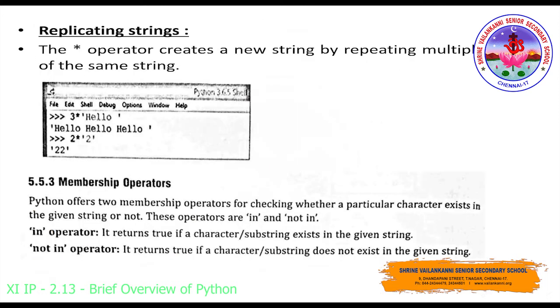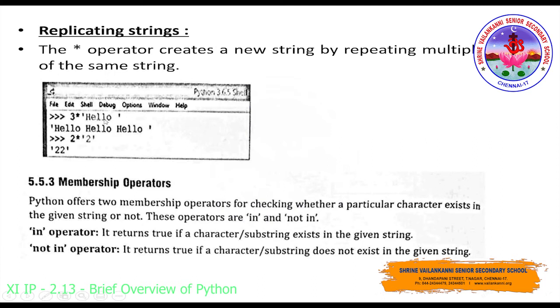And replicating. Replicating is also called multiplication, or repeating the string again and again. Replicating means repeating the same thing again and again. Here you will make use of a symbol called asterisk. The asterisk symbol is used to repeat or replicate the strings, that is, multiple copies of the string will be created. For example, I have told you that you cannot add a number to a string, but you can multiply a number with a string.